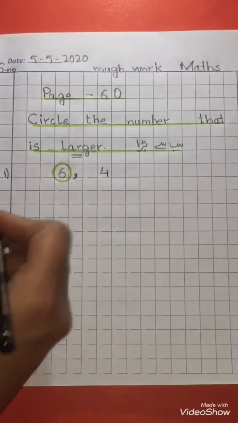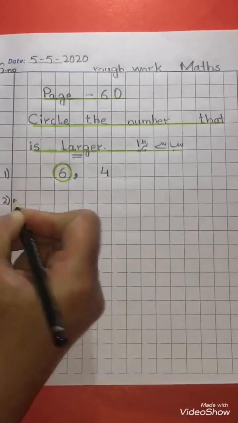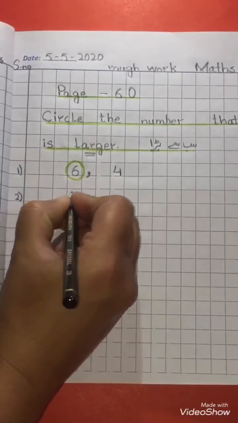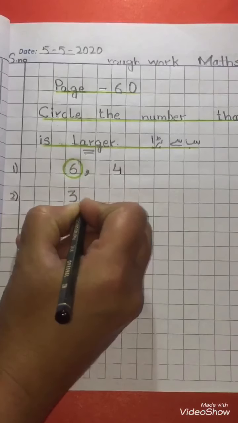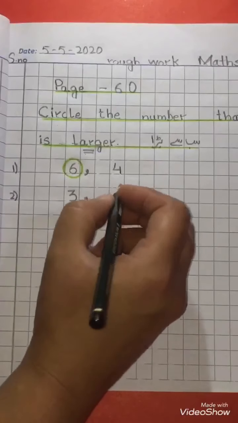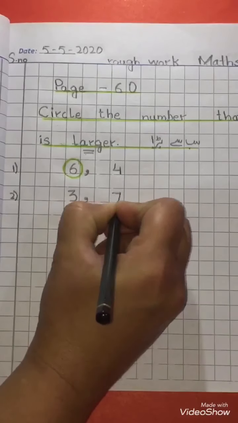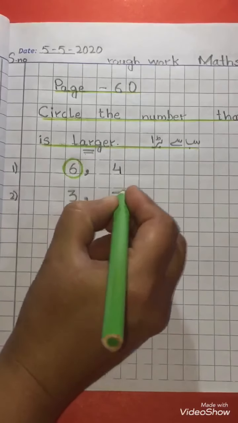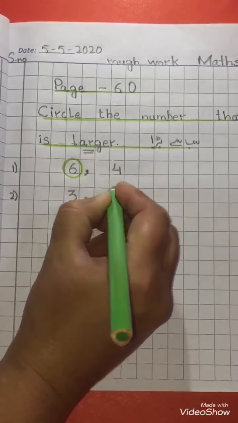Now we will write question number 2. Beneath 6 we will write number 3, comma, leave one block and write number 7. Students, in 3 and 7, which is the larger number? 7 is the larger number. So we will encircle number 7 with the help of color like this.